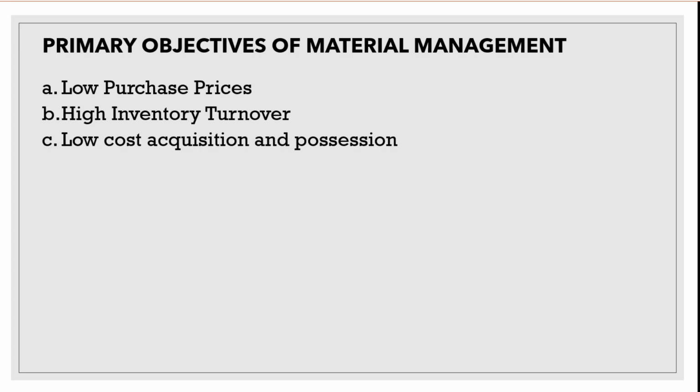Next one, low cost acquisition and possession. When the receiving and the stores department are operating efficiently, we can reduce the cost associated with the purchasing and the storing of the materials.